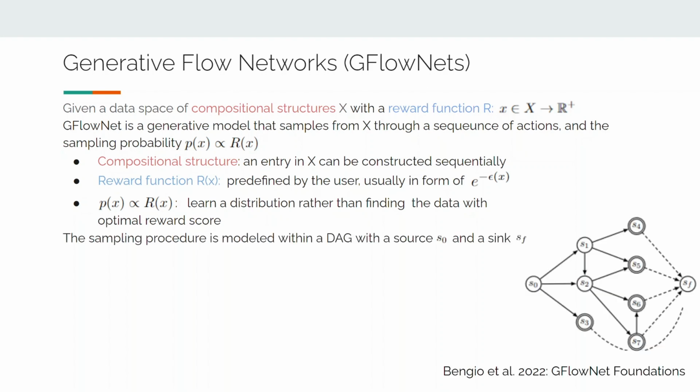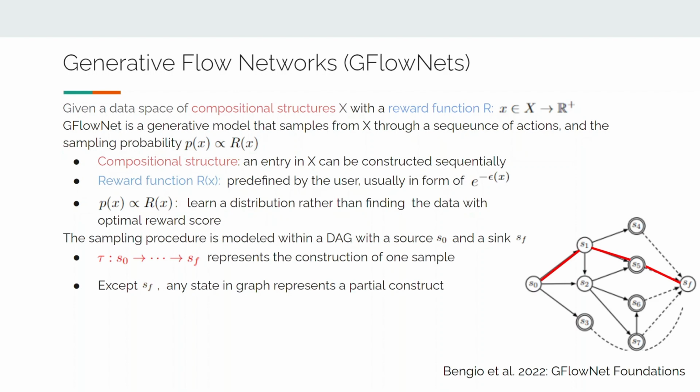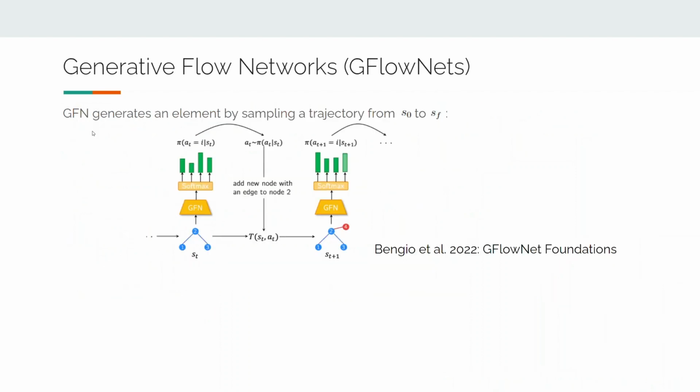The sampling procedure is modeled within an acyclic directed graph with a source and a sink. A trajectory from the source to the sink represents the construction of one sample. All states except the sink represent a partial construct, and the states that are one step away from the sink are all objects in the data space. GFlowNet generates elements by sampling trajectories from the source to the sink.